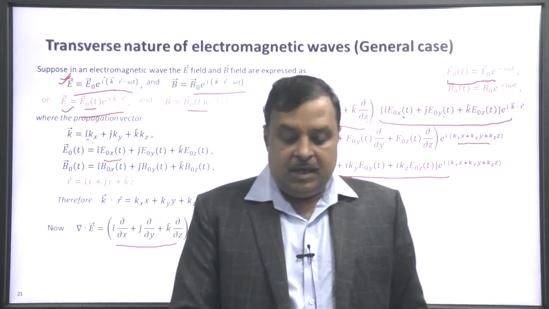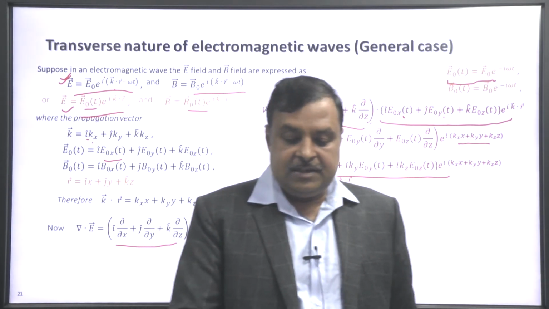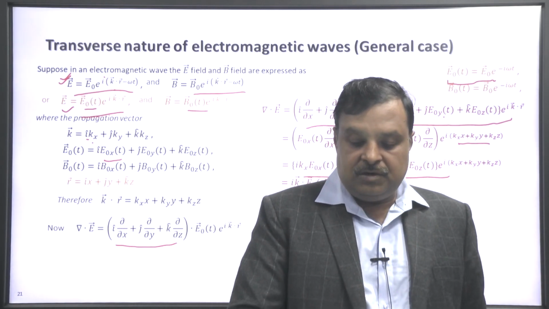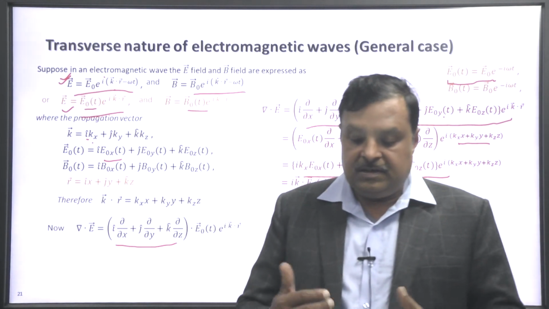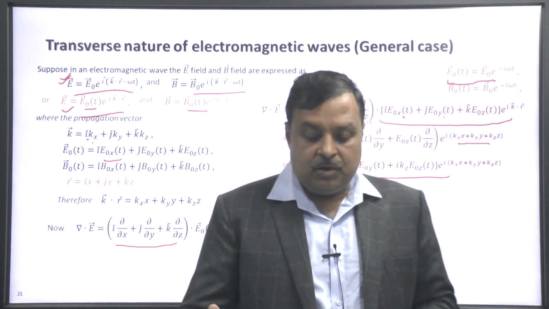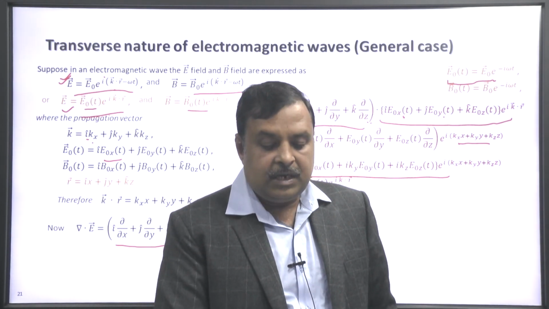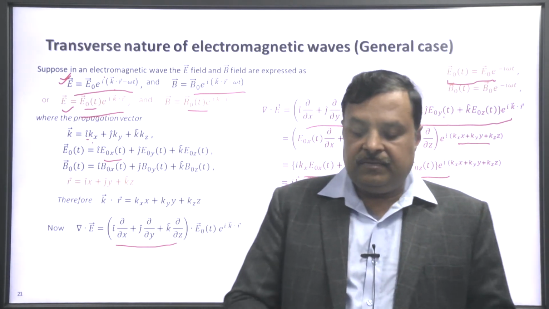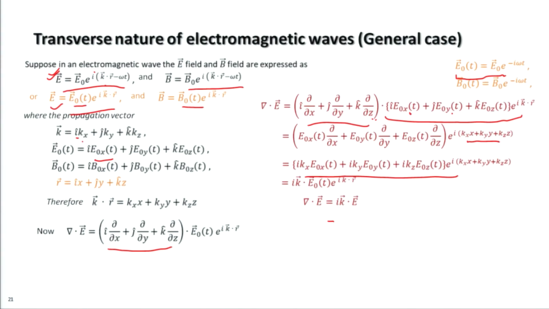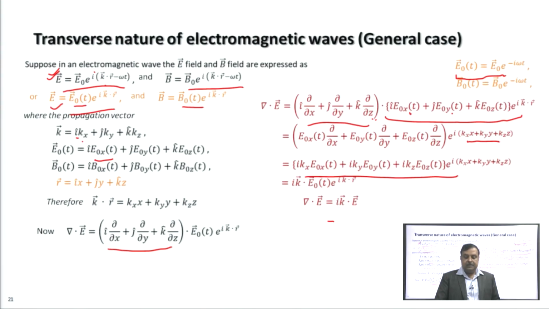So del dot E changes to i k dot E0(t) e to the power i k dot r, and this is del dot E equal to i k dot E. So when we have a dot product with the vector operator del, del is replaced by i k: del dot E equals i k dot E.